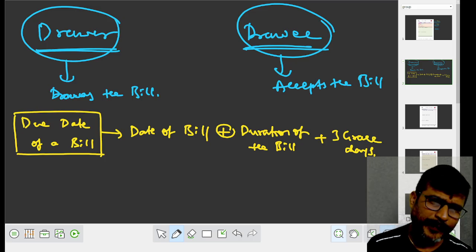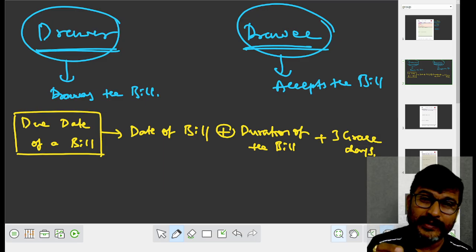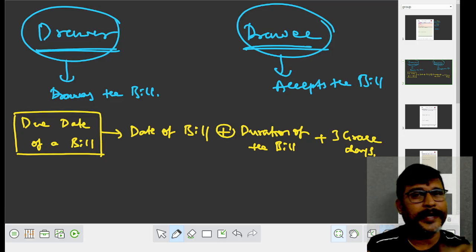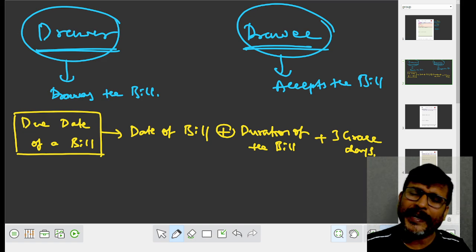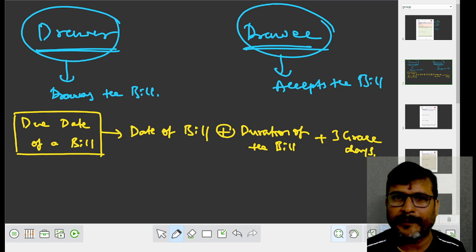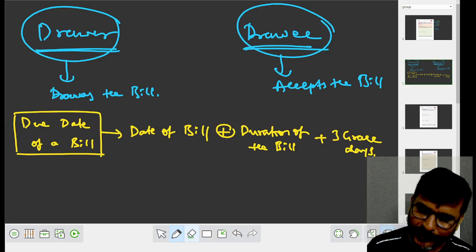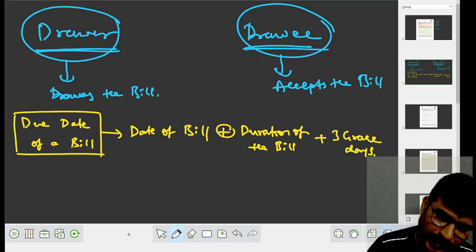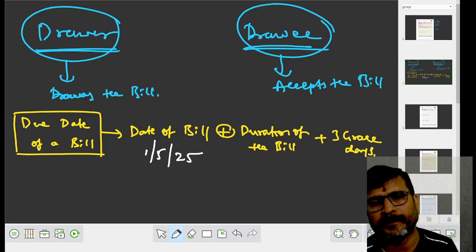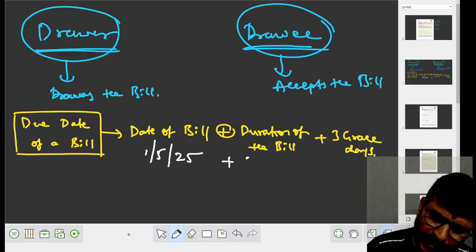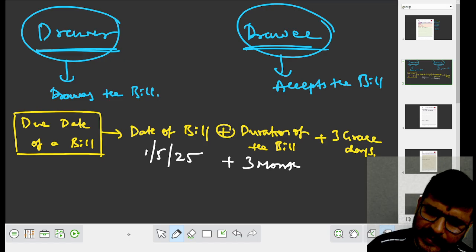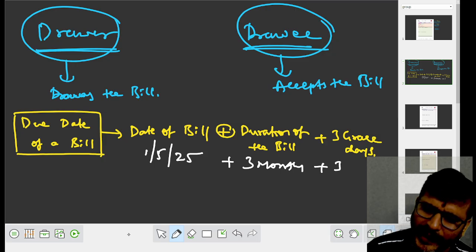Now, due date means वो date आता है ना, कब वो ड्रॉयर को पे करना. वो कैसे कैलकुलेट करते हैं? How we can ascertain the due date of a bill? Very simple. Take the date of a bill. Assume that Sudhakara drew the bill on Bharati on 1st May 2025. Duration of the bill, assume that it is 3 months. For that, we have to add 3 grace days.